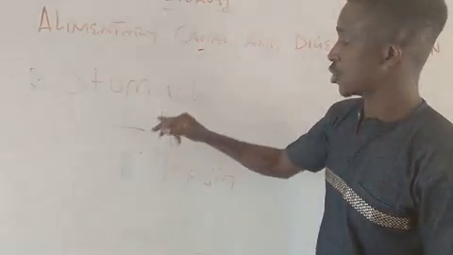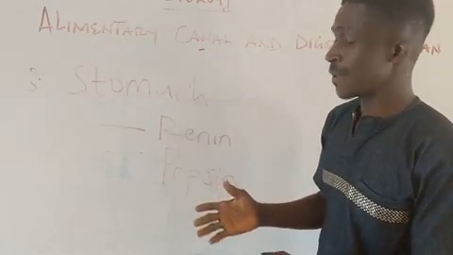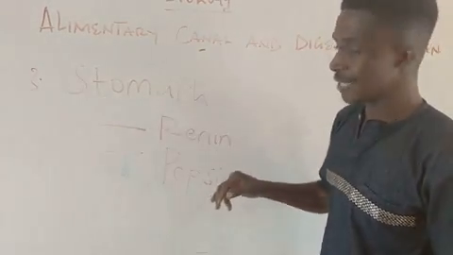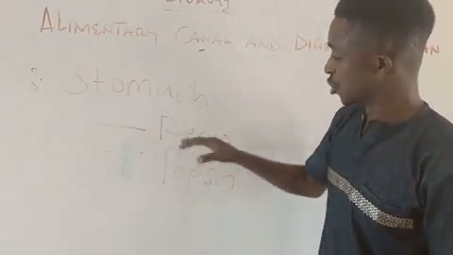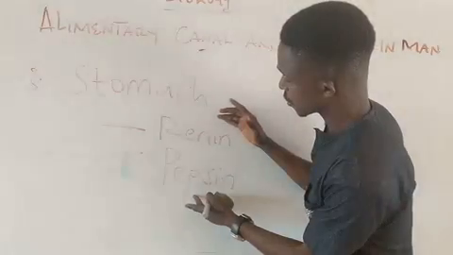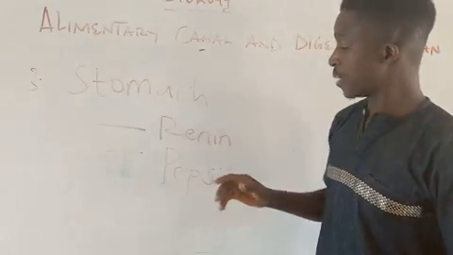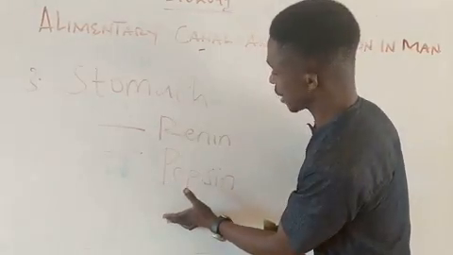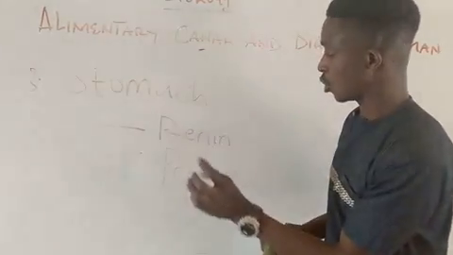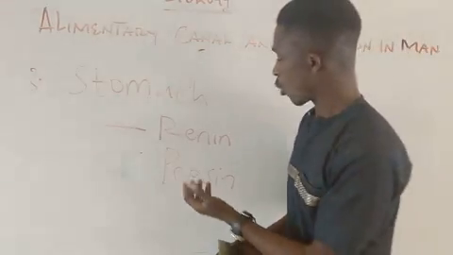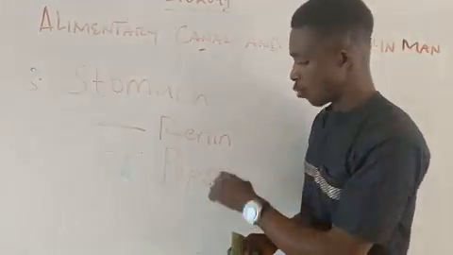And remember we said that the stomach consists of a gastric gland, and the gastric gland secretes a juice that consists of these two enzymes. Now, what is the role of these two enzymes? What renin does is to coagulate milk.